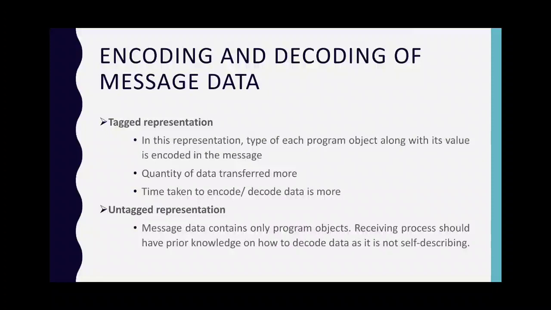Second, untagged representation. In untagged representation, the message data only contains program objects. The receiving process must have prior knowledge of how to decode the received data because the coded data format is not self-describing. No information is included in the message data to specify the type of each program object. No matter which representation is used, both the sender and the receiver must be fully aware of the data coded in the message. Here, the sender has an encoding routine and the receiver has a decoding routine.